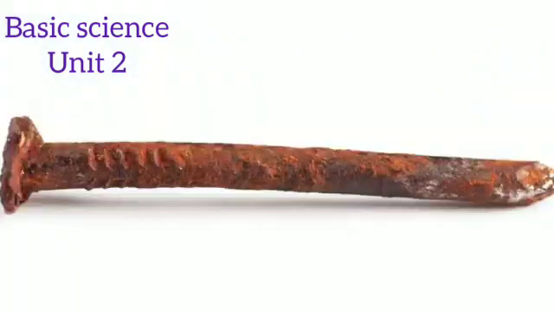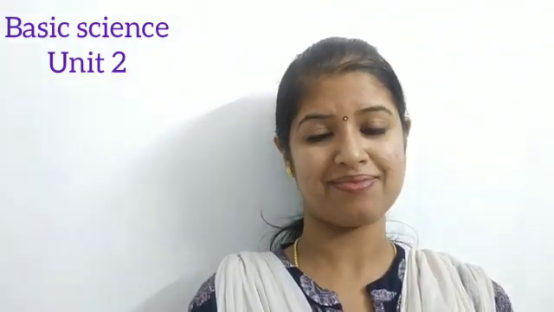So when oxygen comes in contact with this iron nail, it changes its color into brown. Can you see the picture? Yes. That means the iron rusts. Brownish color. It will change its color because some chemical changes have taken place. Clear?